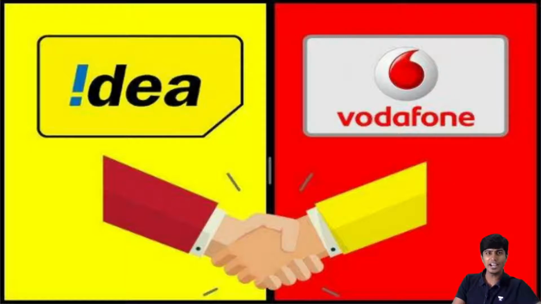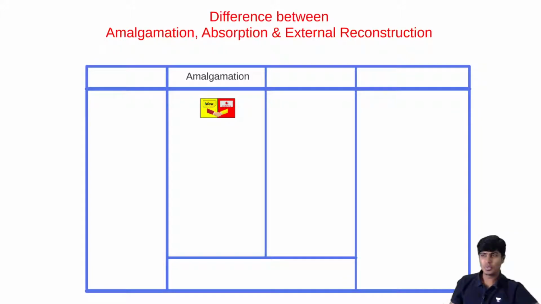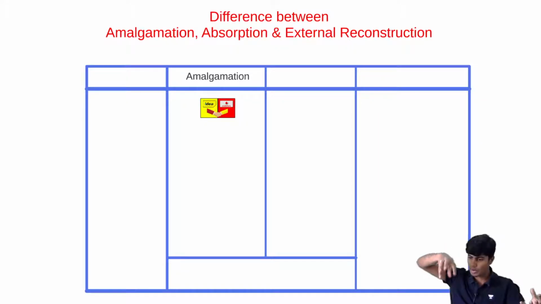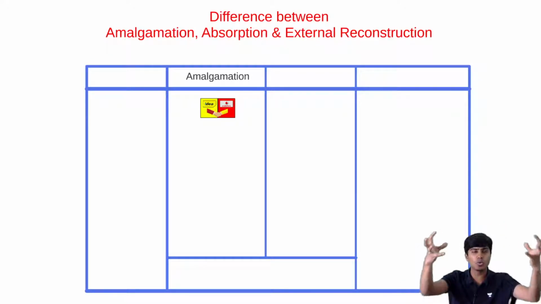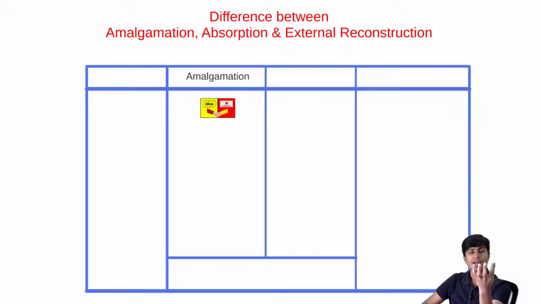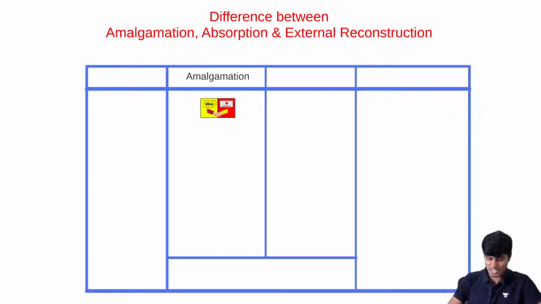You might have come across that ad. They used to say "we so long," and then the company went "we." So that, my friends, is amalgamation. There is Vodafone, there is Idea, and they created a new company, We. They liquidated Vodafone, they liquidated Idea, and We was created to take over the business of both Vodafone and Idea. So there are two liquidations, minimum two liquidations, one incorporation, and this incorporated company is taking over two liquidated companies. That is amalgamation. We'll see the next one.